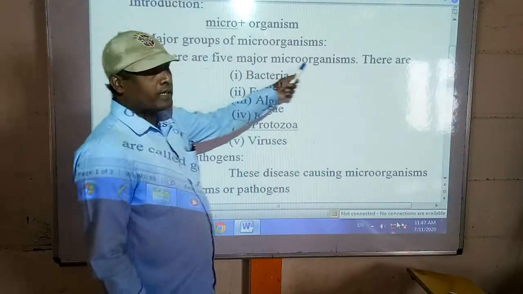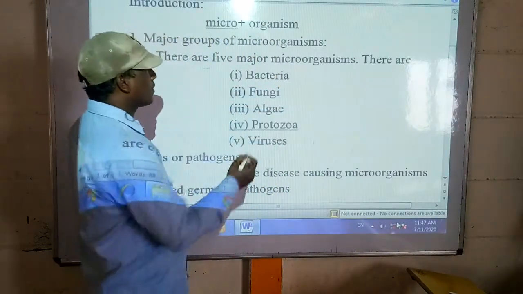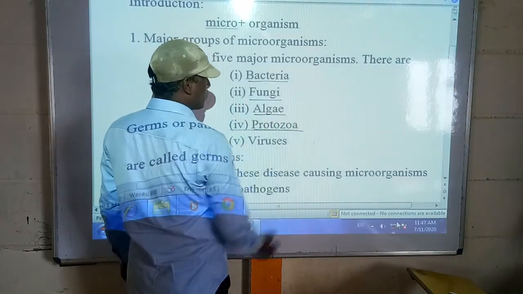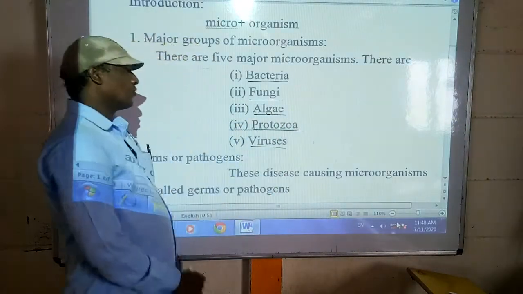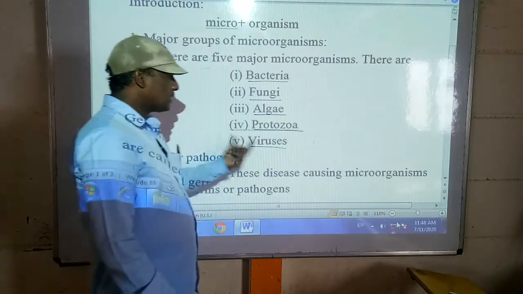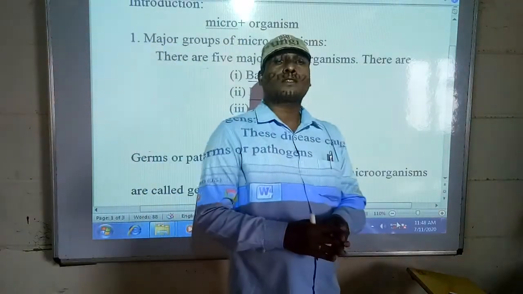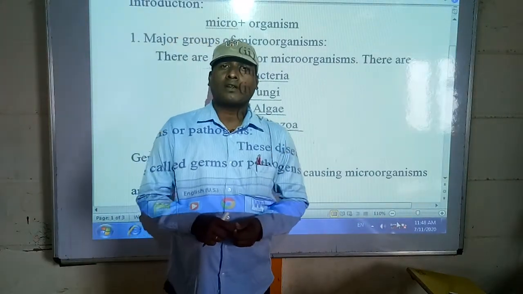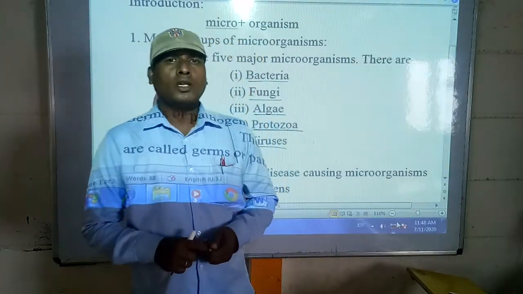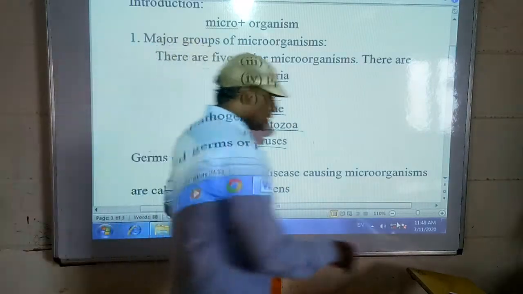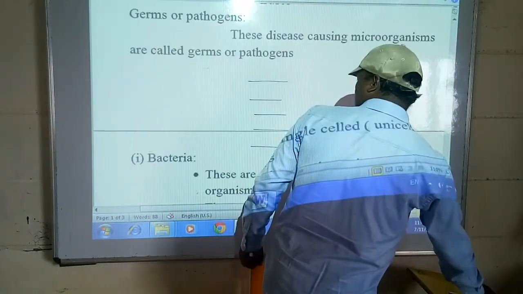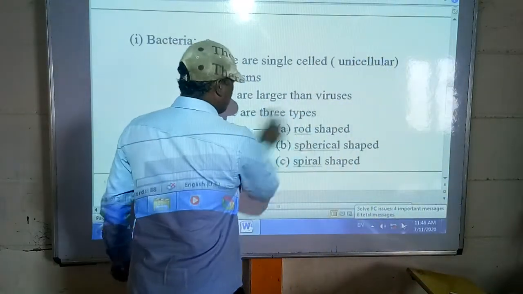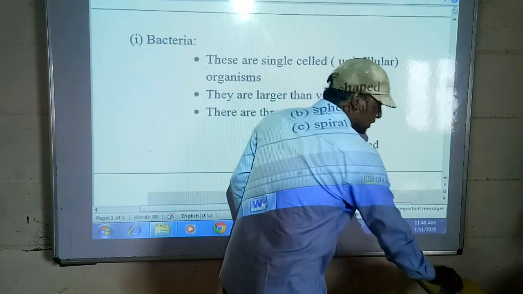These are the five major microorganisms: first bacteria, second fungi, third algae, fourth protozoa, and fifth viruses. Those that cause harm or disease are called germs, or also pathogens. Now we will discuss the first one, bacteria.